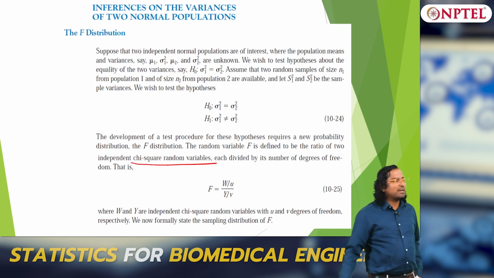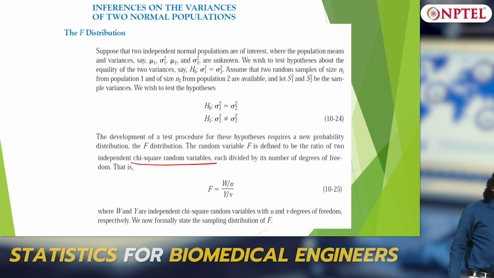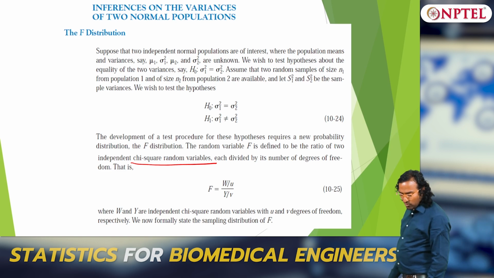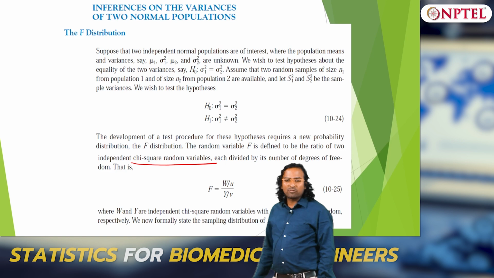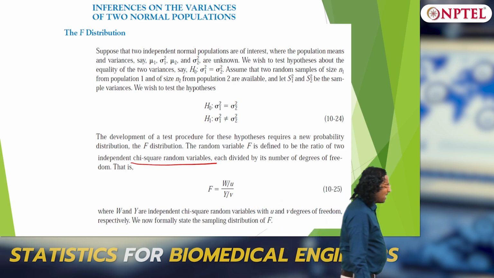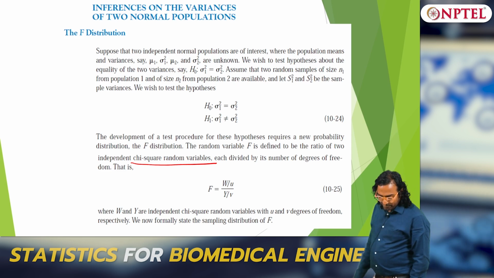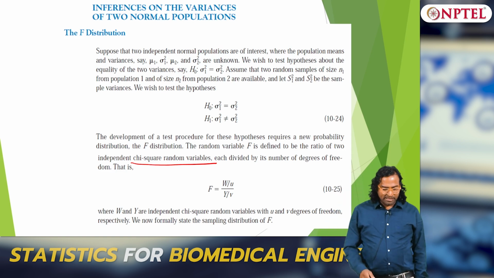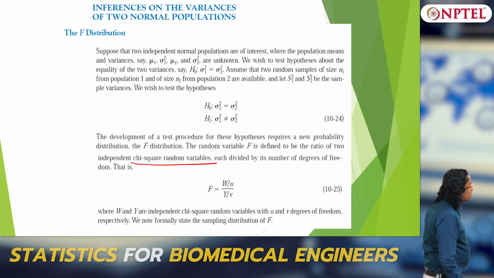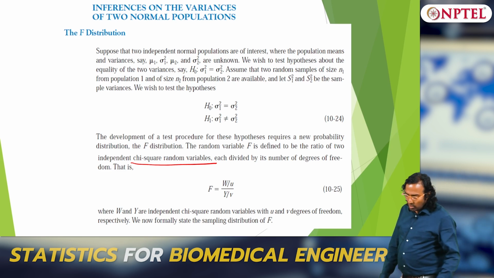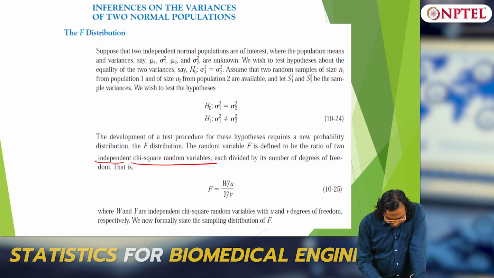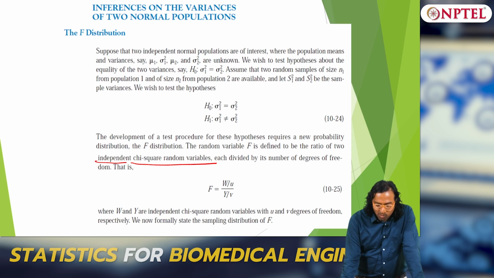F distribution is nothing but a ratio of 2 chi-square distributions, and chi-square itself is nothing but what? It is a sum of squared normal random variables, that is, your sample variance follows a chi-square distribution. So here you are talking about the F distribution, which is a ratio of 2 chi-square distributions. Of course, you assume that they both are independent. Till now we have not talked about relationships at all, so keep in mind even this is no relationship, independent chi-square random variables.